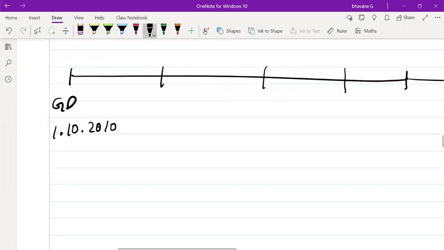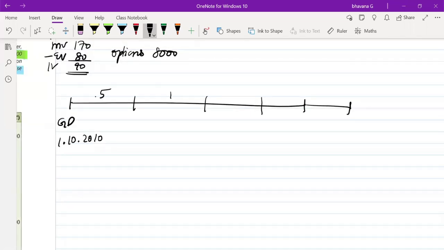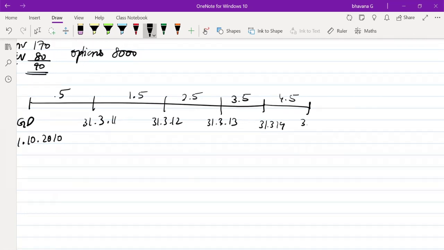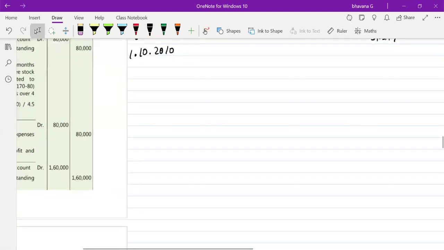So here your grant date is 1/10/2010. So here this will be 1.5, 2.5, 3.5, and 4.5. Why did I take out these dates? It will be same only, right? 31/3/2011, 31/3/12, 31/3/13, 31/3/14, 31/3/15. Okay. Now I hope the timeline is clear.